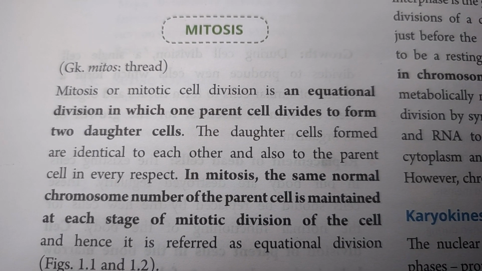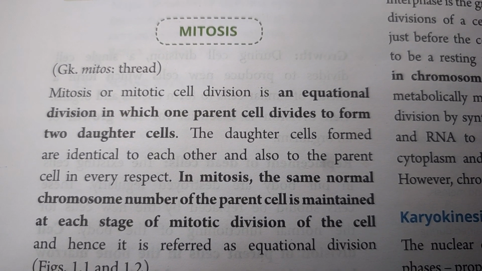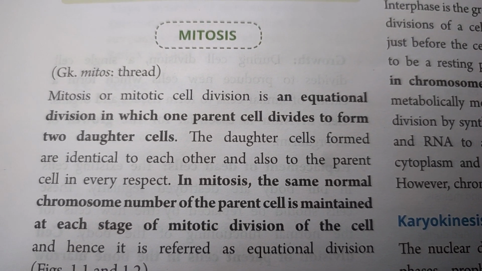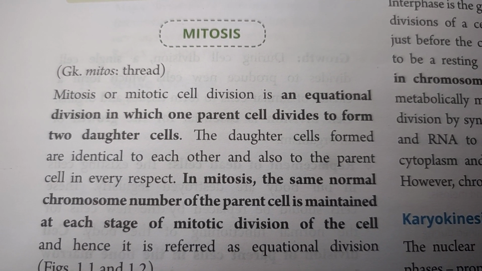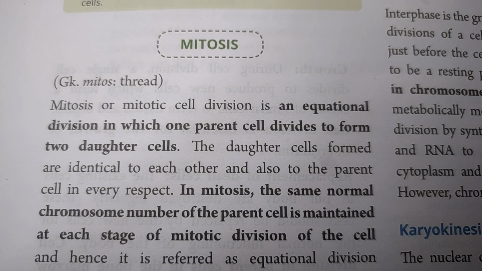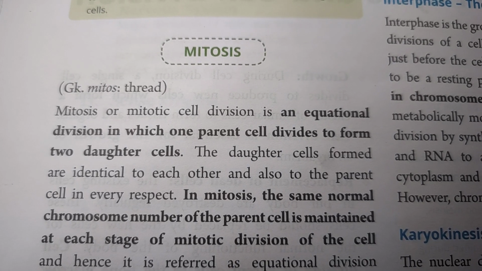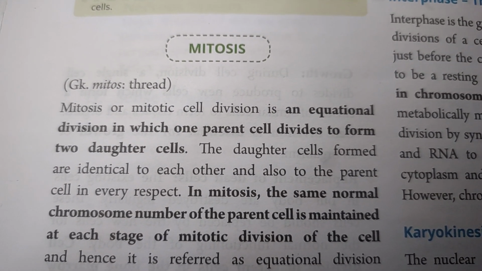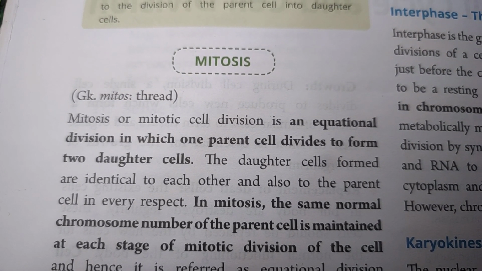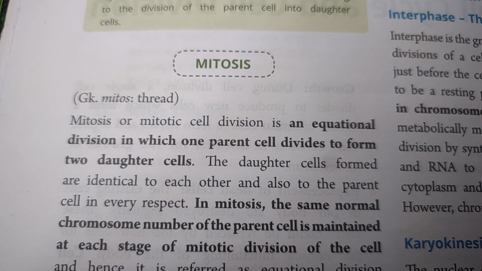Meaning the daughter cells which we get after mitotic division are not only identical to each other, they are exactly similar or identical to the parent cell also in every respect. So this is the characteristic of mitosis. The two daughter cells are not only the same, but they are identical to their parent cell also.